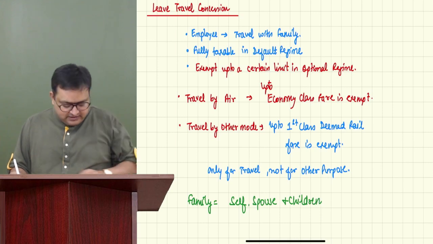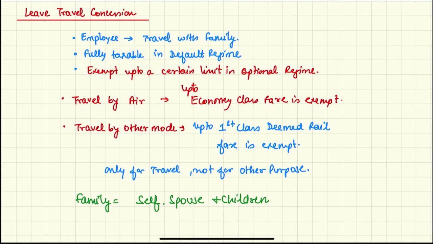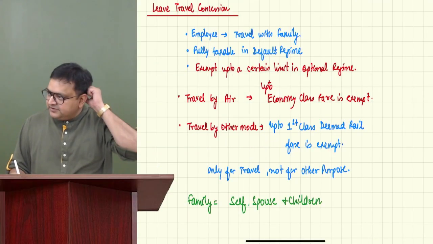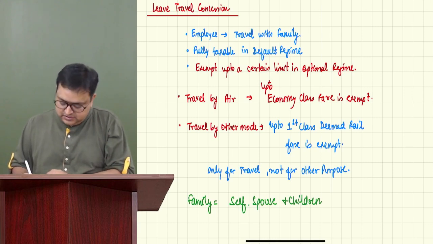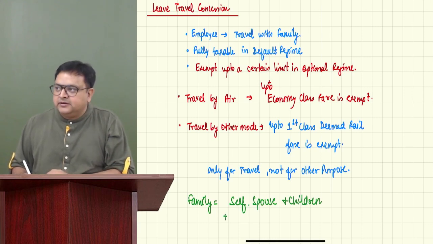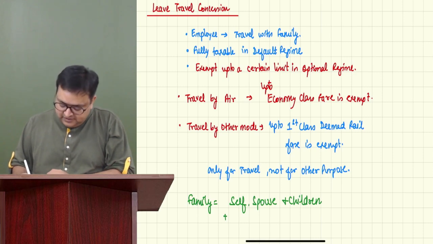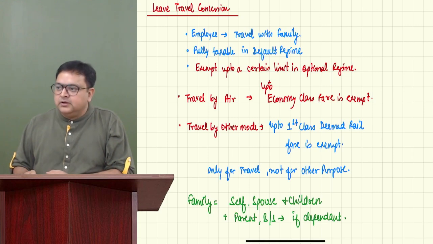In Income Tax Act, this is a common definition. Second is plus parents, brother and sister, if dependent. This is a common definition of family.